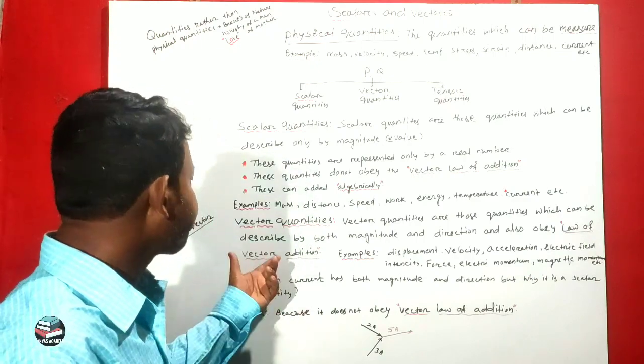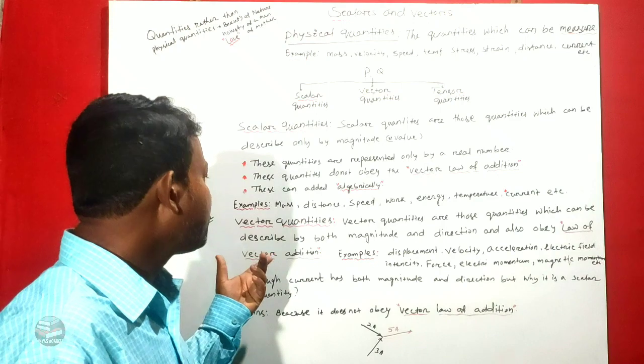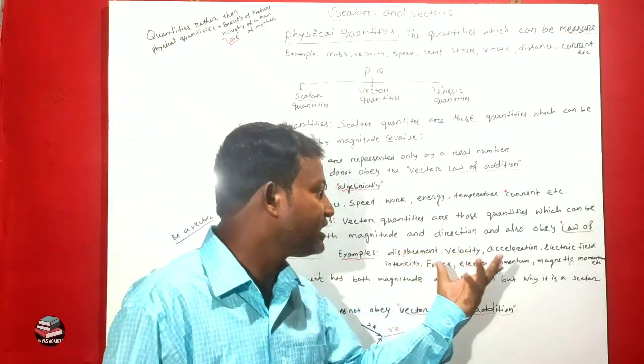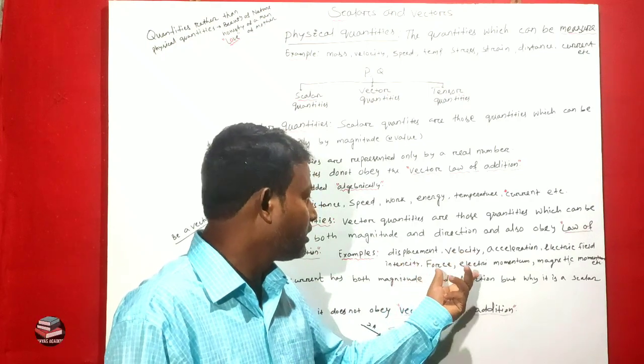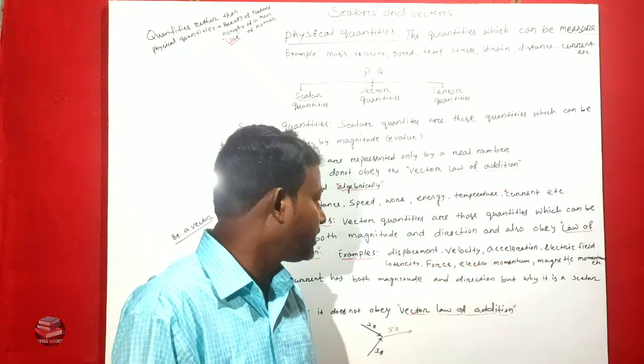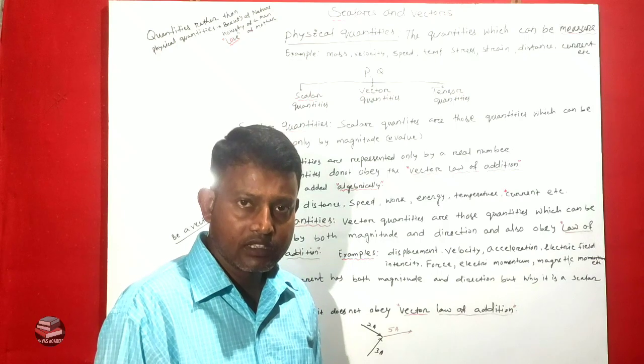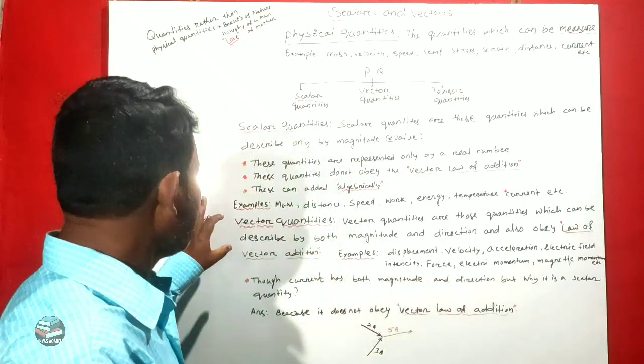Examples of these quantities are displacement, velocity, acceleration, electric field intensity, force, electric momentum, magnetic momentum, etc. These are the vector quantities.